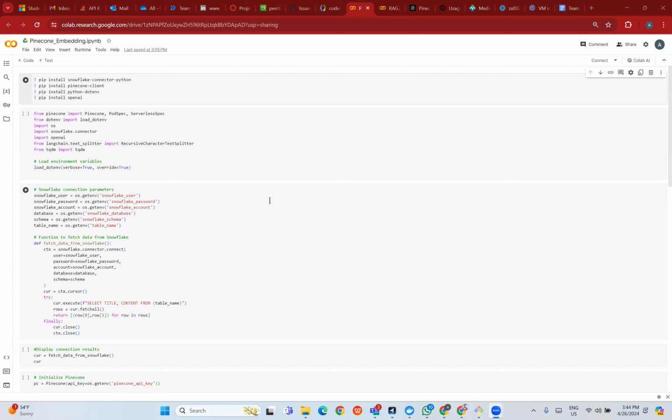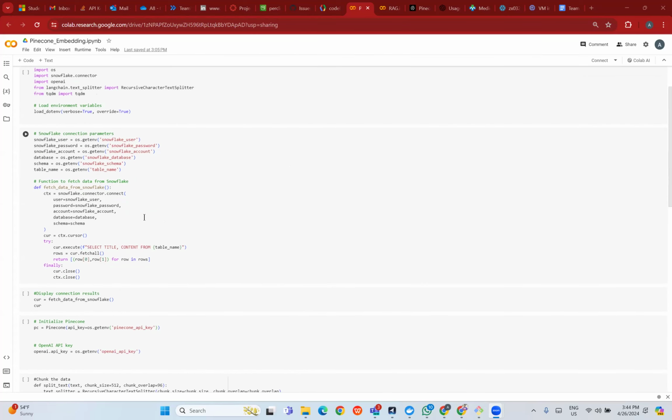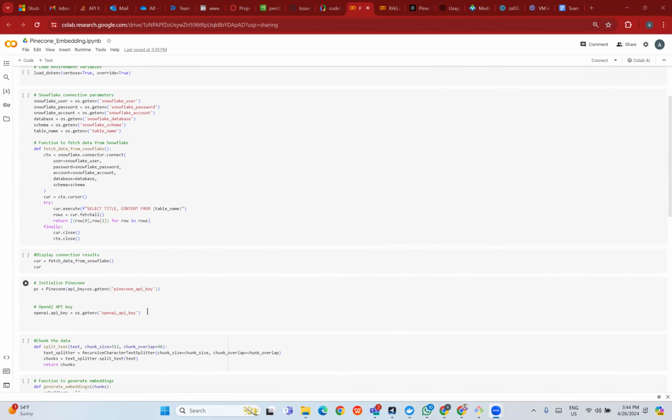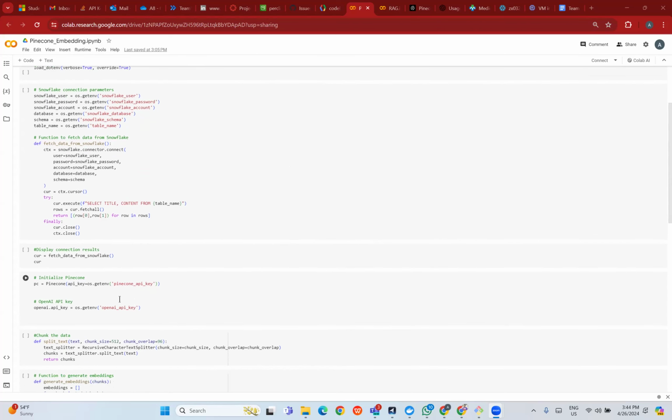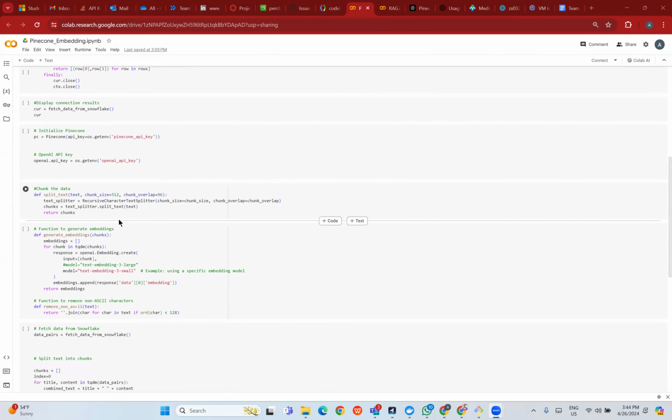Hi, all. Like my teammates have explained, we are at the stage where the data was pushed into Snowflake. So my part here comes in embedding Snowflake data into Pinecone and then vectorizing it. For that, I have fetched the data from Snowflake from the table Shubha has created and pushed into Snowflake. Then I've initialized Pinecone with my Pinecone API keys and OpenAI keys. And then I have chunked the data because we had a large amount of data. I put the chunk size as 512 because that would optimize our RAG collection and RAG searching. And I put the chunk overlap as 96.